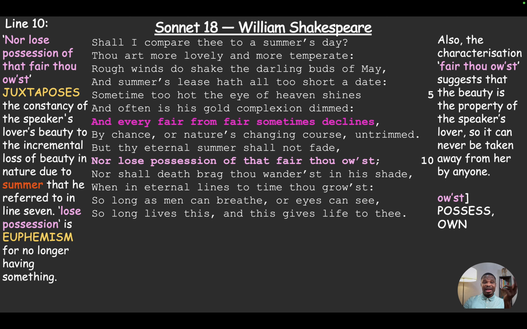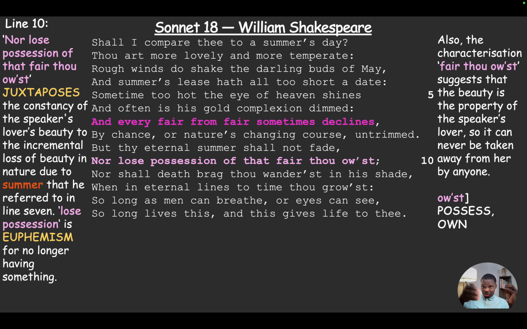Then the second thing that he says about his lover is "nor lose possession of that fair thou owest," or thou ownest, what you have, what is your property. So his fair, that is beauty. Remember we talked about "every fair from fair." But here he's saying that fairness is something that she owns. It's a property.